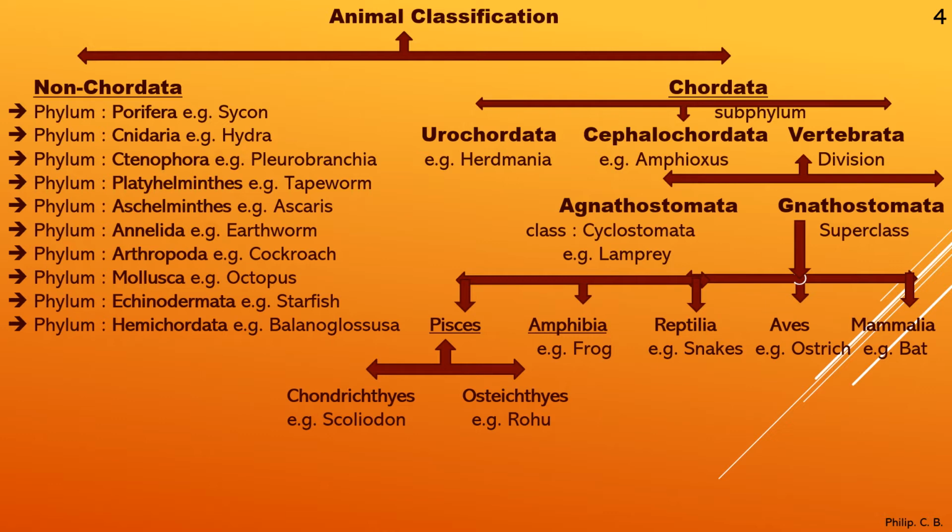Next one, that is ostrich, or all the birds. Here also we can differentiate between flightless birds, or the birds which may be present on land, the terrestrial part, other than ostrich, penguin or kiwi, etc. And there are carnivorous birds, right? So again we can differentiate with them. Then Mammalia, example bat, or we can say the flying mammal.